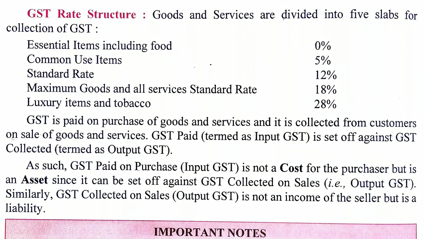So it is not a cost to the purchaser, it is an asset. Whenever you have GST paid at the time of purchase, it is an asset for the purchaser because it can be set off against sales or deducted against sales. Any GST collected is not income, it is actually a liability. Suppose you as a shopkeeper have collected GST worth rupees 120 from the customer, this is a liability because you have to pay that 120 to the government as tax.